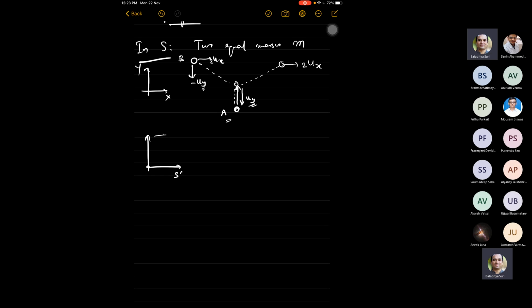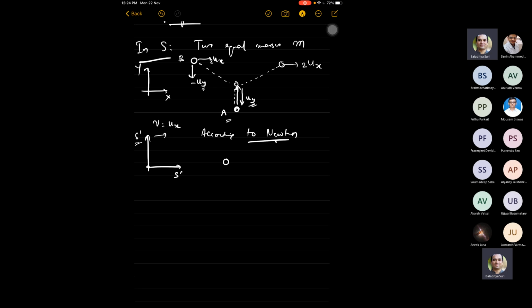Let us say this frame S prime is moving with v equal to ux. Then in the frame S prime, according to Newton, this is what the process will look like.